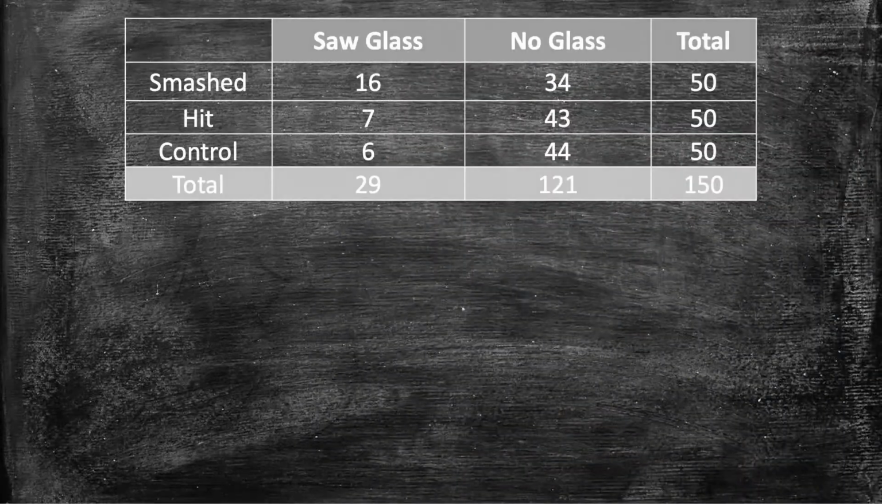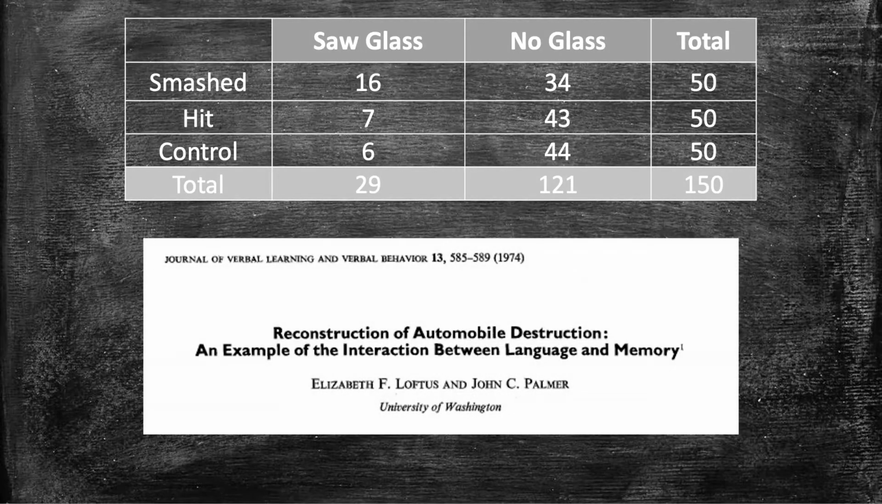We looked at contingency tables and stacked bar charts previously to decide if we have evidence that two categorical variables might be related. So let's look at another example like this. This is the data from a famous experiment done by Loftus and Palmer in 1974 called the Reconstruction of Automobile Destruction. You have to love their creativity with the title.